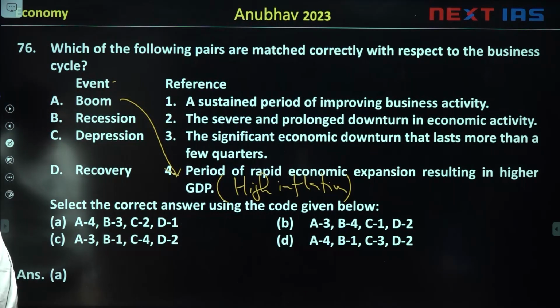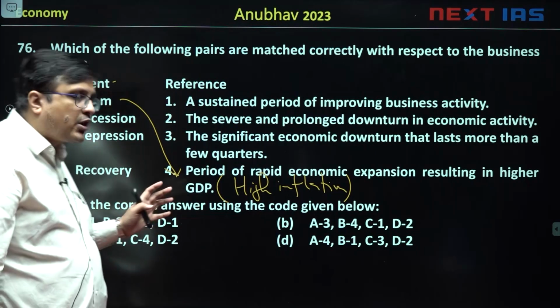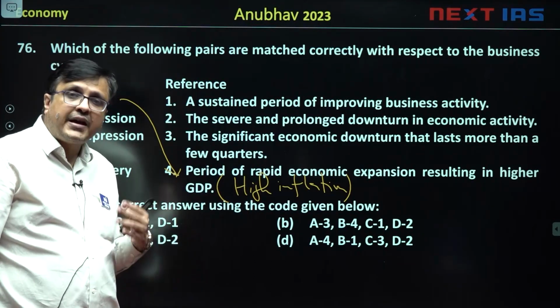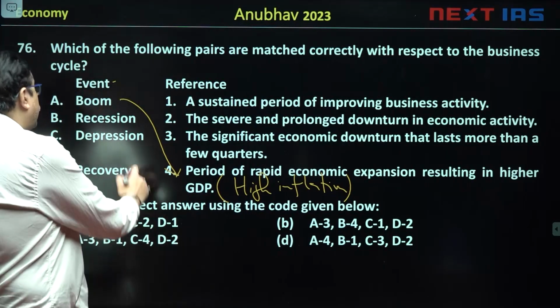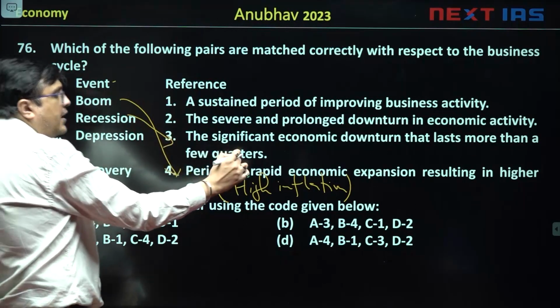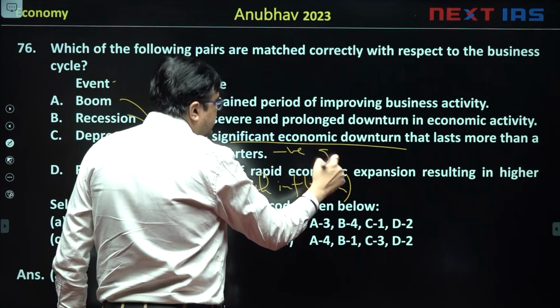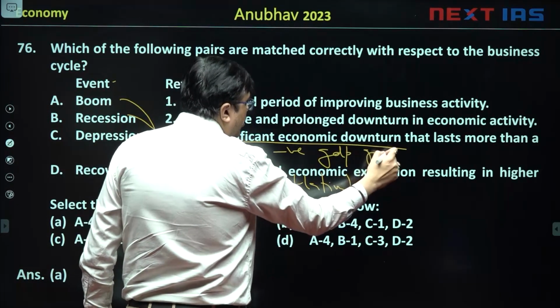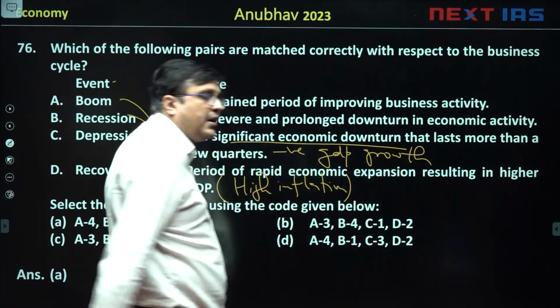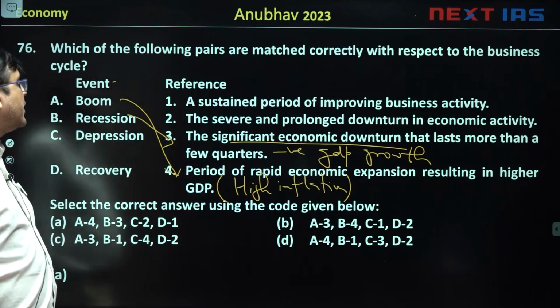Recession is a period in which there is an economic downturn which is negative GDP growth. So recession means significant economic downturn that lasts more than a few quarters, and there is negative GDP growth. Not only a slowdown in GDP, it has to be a negative GDP growth.